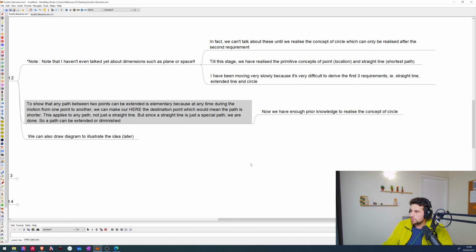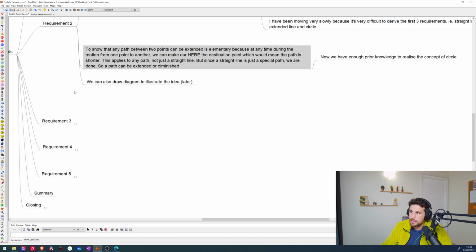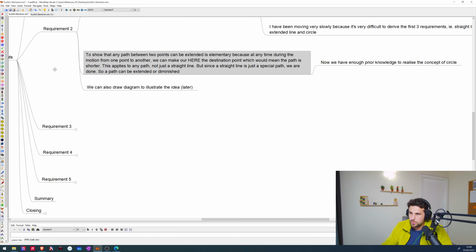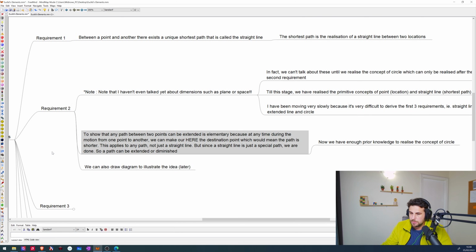So now we have enough prior knowledge to realize the concept of a circle. So just to restate, our requirement 2 is we're continuing to build complexity. So I'll just do a quick recap. We start with the definition of location. We take another location and we know that we have a unique shortest path between the two, which is the line, which is requirement 1.